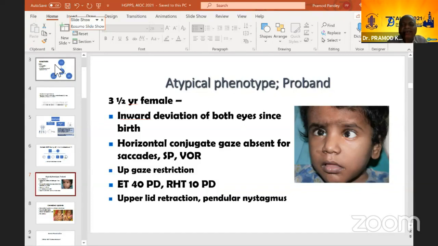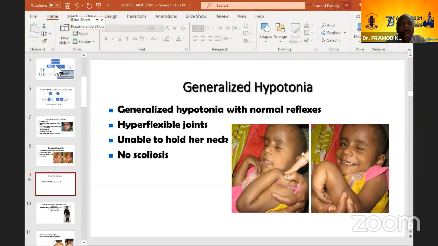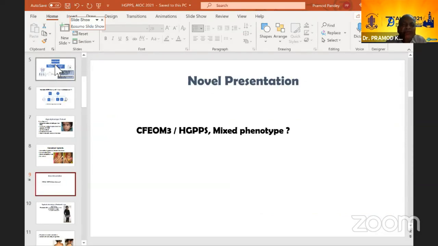So what is atypical here is that there is an up gaze limitation. Now, is it because of the pretectal features in this patient, or is some kind of CFEOM variant getting into it? So it is probably a mixed presentation. She also had a very generalized hypotony all over. You can see how she can fold her limbs, with hyperflexible joints, unable to hold her neck. She is 3 years old and she cannot hold her neck. And as I said, there was no scoliosis in this child till now. So it's a novel presentation, CFEOM3 or HGPPS mixed phenotype maybe.